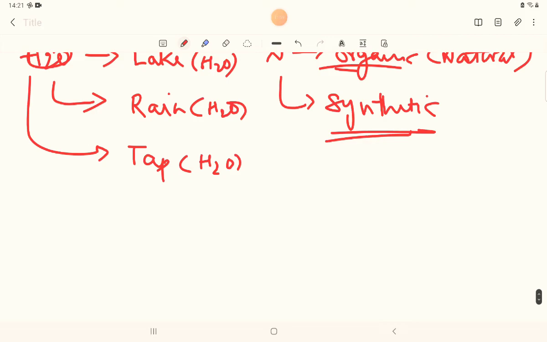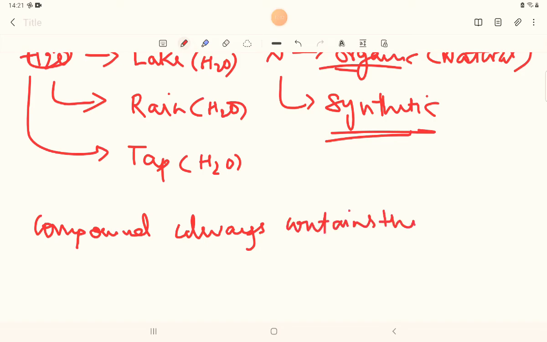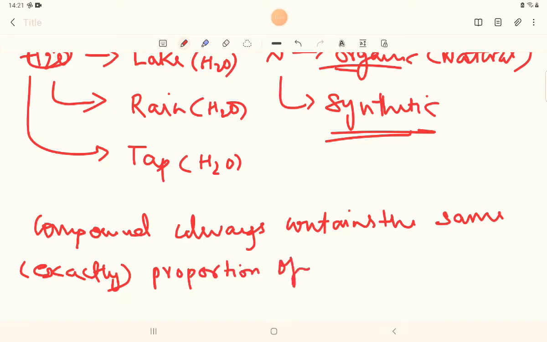The law says that any given compound always contains exactly the same proportion of elements, in terms of weight.